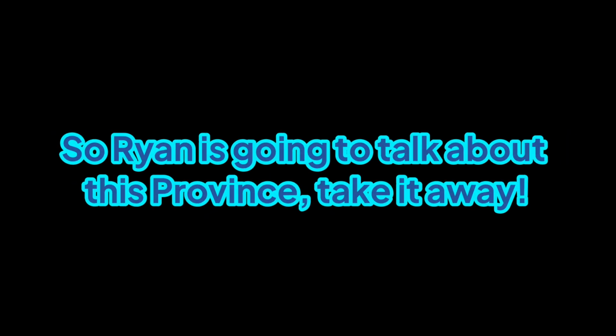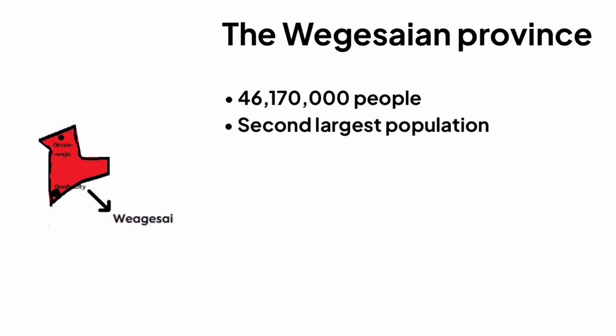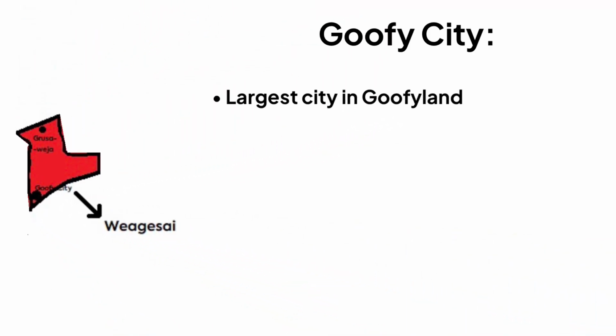So Ryan is going to talk about this province. Take it away. So the next province we're going to talk about is the Wagasayan province. The Wagasayan province has a total population of 170 million people, which is the second largest population behind the Akasutan province, and has the largest city in Goofyland, Goofy City. Goofy City is the largest city in Goofyland with about 840 million people. It is located near the North Atlantic coast in the south of Goofyland.